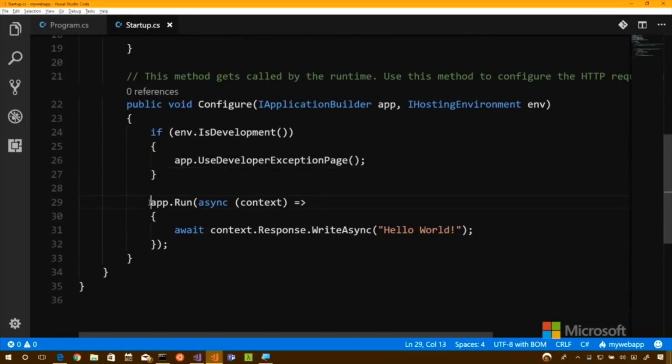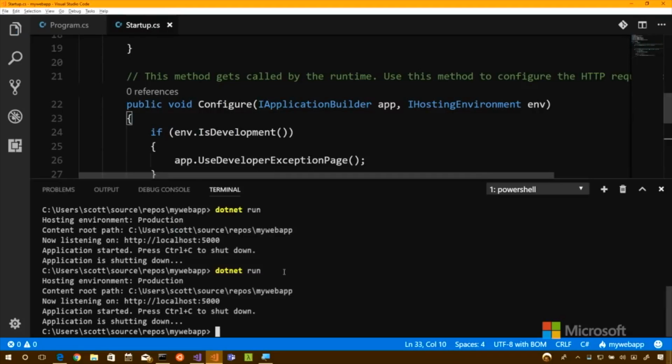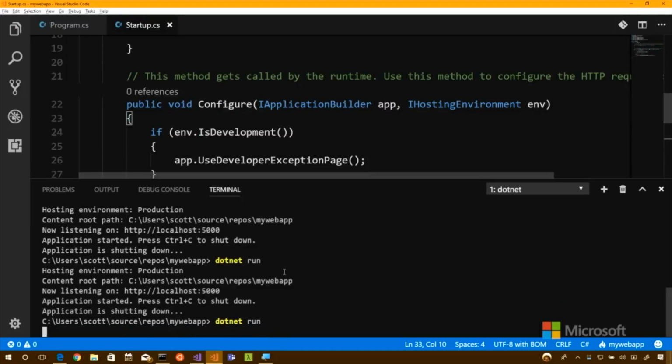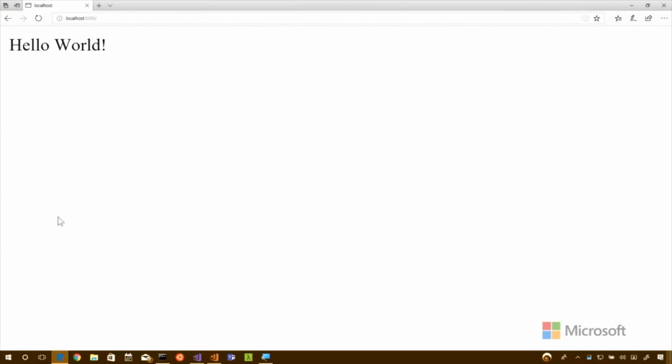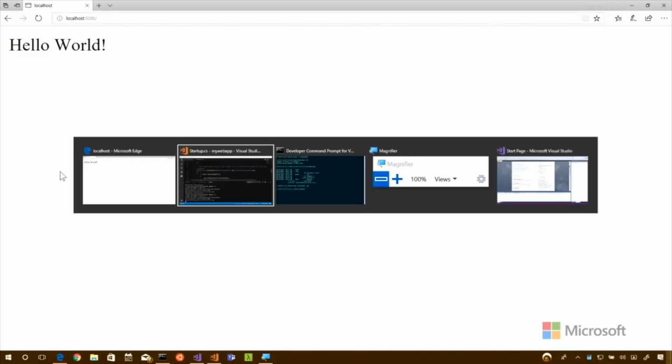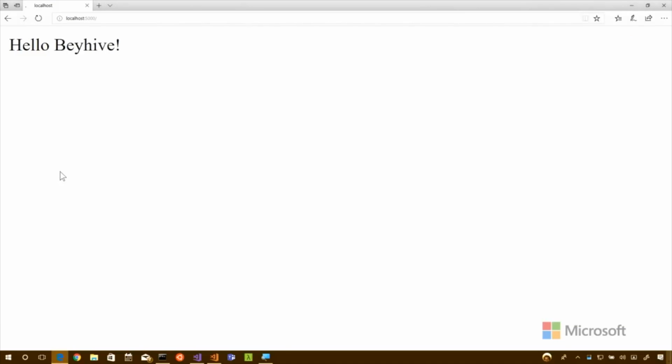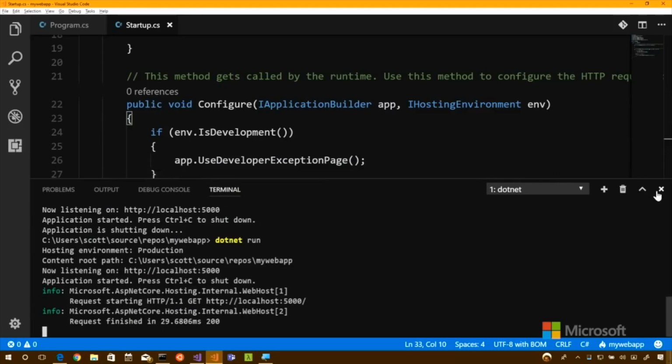This here is the app run. This is the default because you said we wanted to do empty. And you asked where hello world was. And there it is. So we've changed that text. And dotnet run, it should still run. Now if I come back over here, notice it still says hello world. That's because we haven't hit refresh. And there it is. You like that? Excellent. I think the Beehive would be happy.